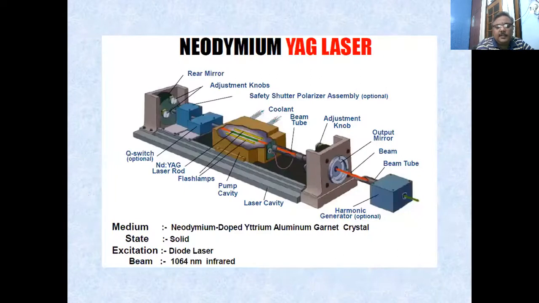This is the Nd:YAG laser that I was talking of. It's a solid state laser excited by a diode laser, and this 1064 nanometer is the wavelength of the radiation. And this harmonic generator, you see, there's one more device placed in front of the laser. This is a non-linear device. It is not a compulsory device that is attached with every laser. It's only to study the non-linear effects. If you want to generate a frequency of double or triple the frequency of the laser being emitted by the Nd:YAG laser, you use this kind of harmonic generator.